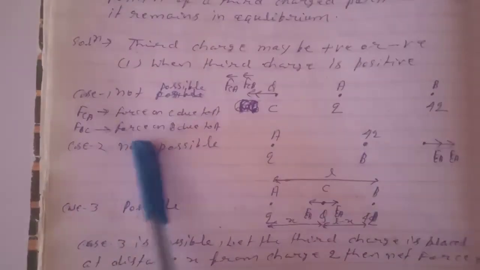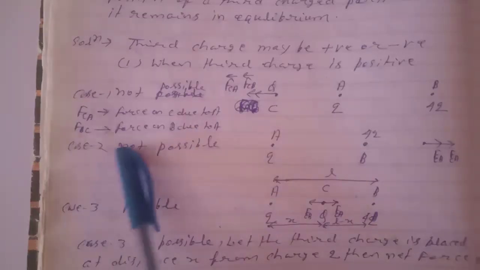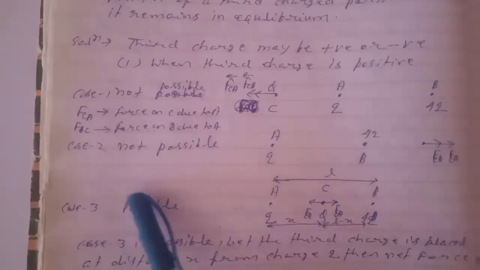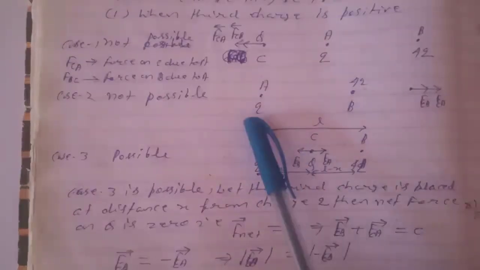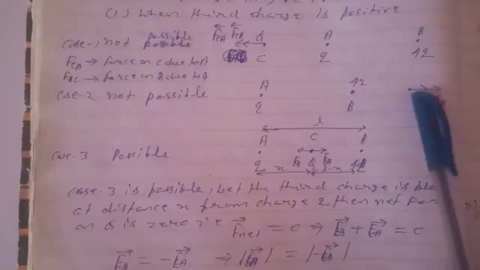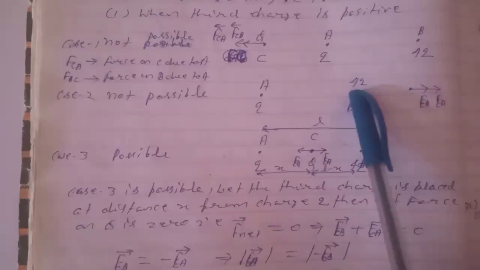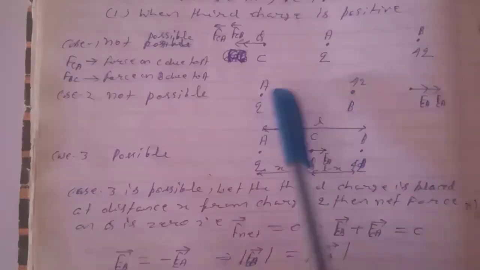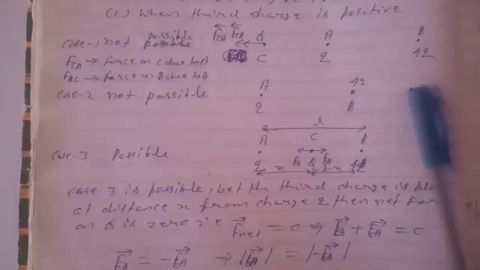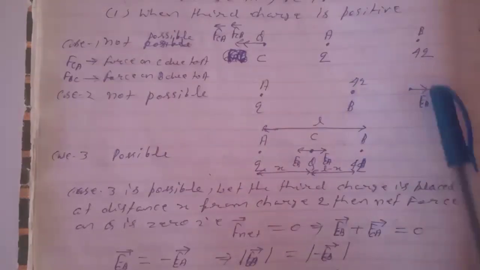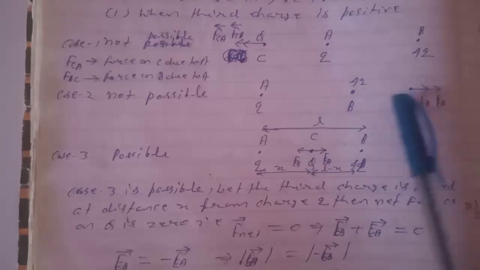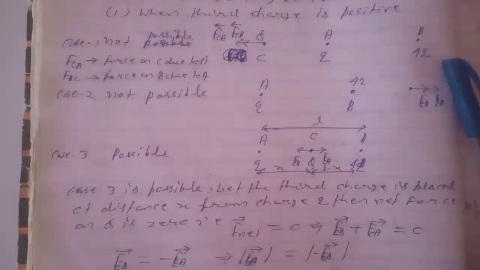F CA is the force on C due to A and F CB is the force on C due to B. Case 2: if q charge is placed at this point, again equilibrium is not possible because 4q charge will apply a force in this direction and q charge will apply a force in this direction due to repulsive force, because of the same nature of charge.